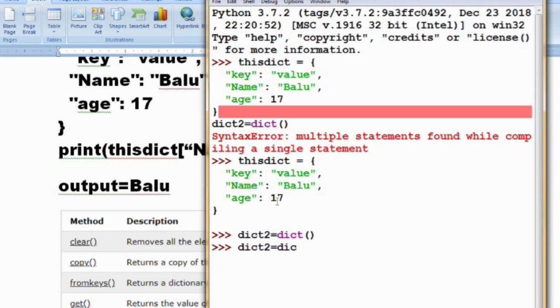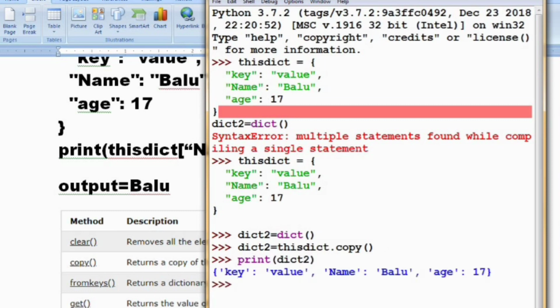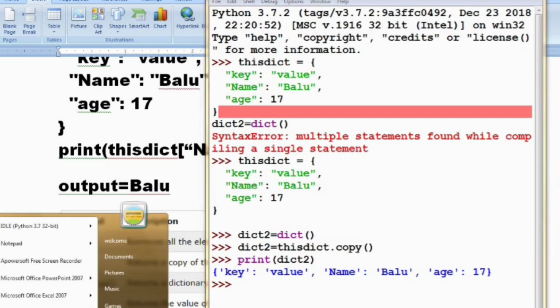Dict2 is equal to dict1 dot copy. This copy method copies dictionary 1 to dictionary 2. Now I am printing dictionary 2. The value of dictionary 1 is copied to dictionary 2 and the value is printed here.